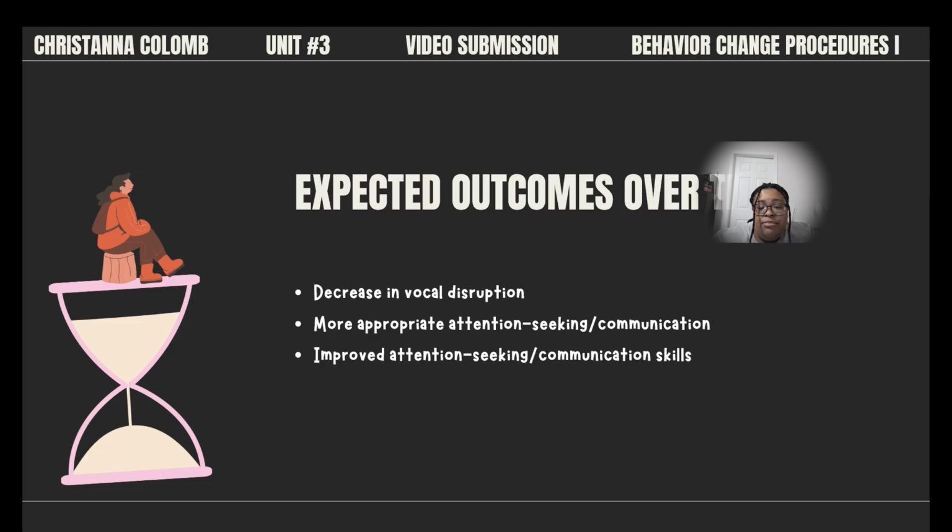If the extinction procedure is implemented consistently, I would expect Landry's vocal disruption to decrease over time since it is no longer resulting in attention. I would also expect to see an increase in Landry using the replacement behavior by appropriately saying "excuse me" and waiting for her mom to finish her phone call before asking for attention. Overall, the goal is to help Landry learn a more appropriate way to communicate while decreasing the need for vocal disruption.